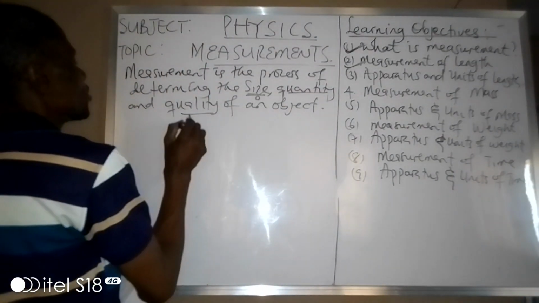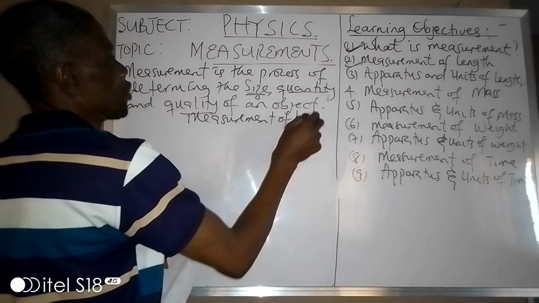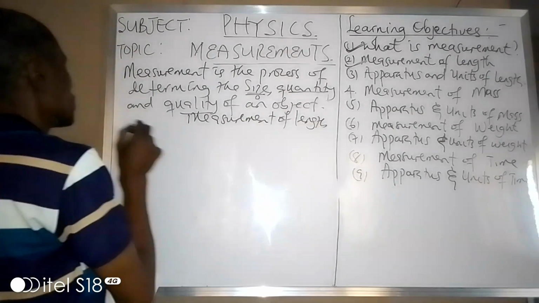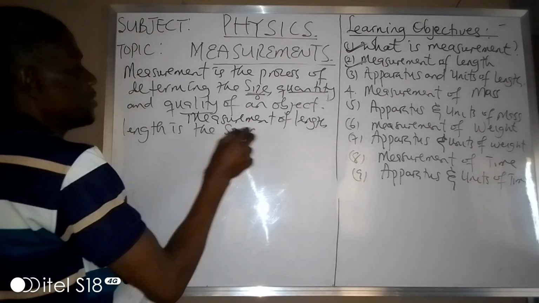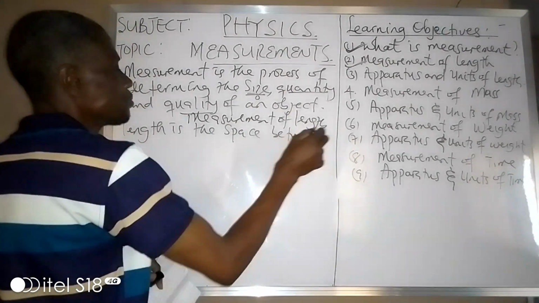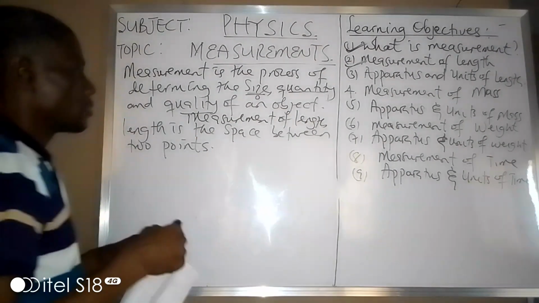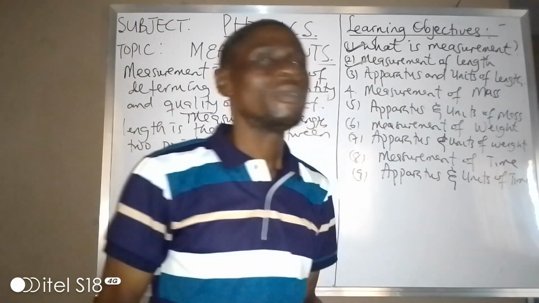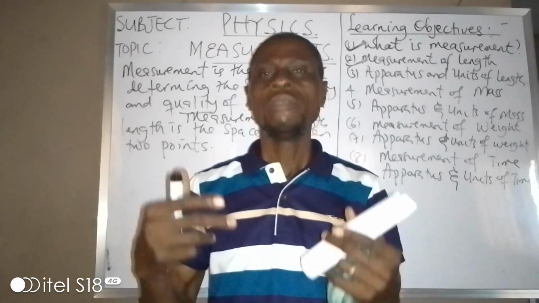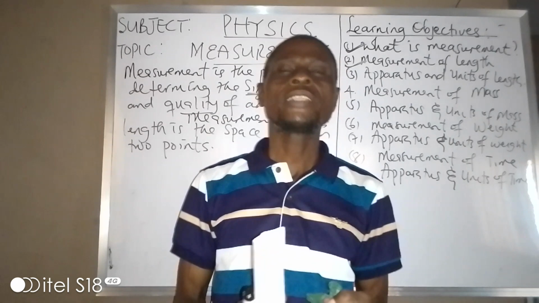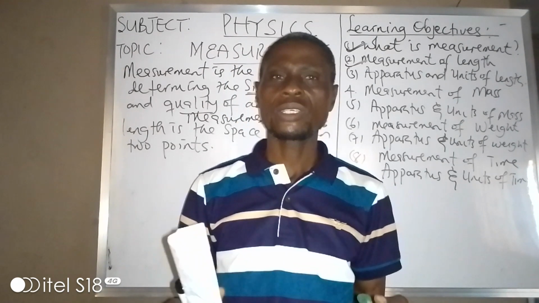Measurement of length. Second learning objective. Length is the space between 2 points. We have defined length. Then in which unit do we measure length? Length can be in feet, in inch, in centimeter, in millimeter, and the rest.